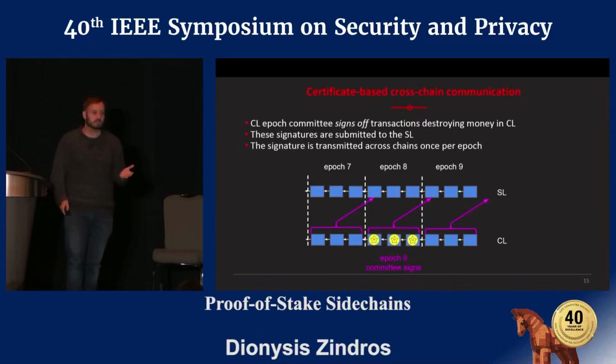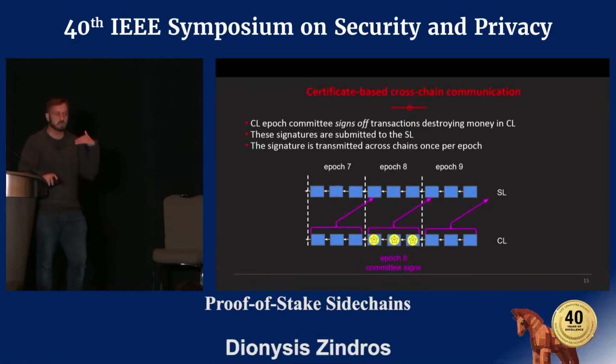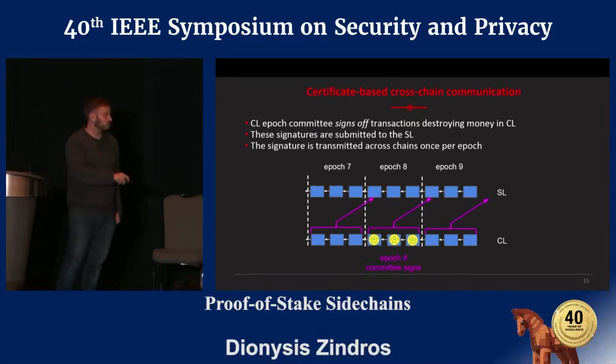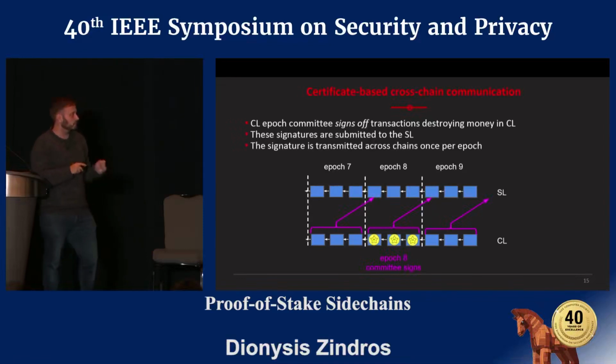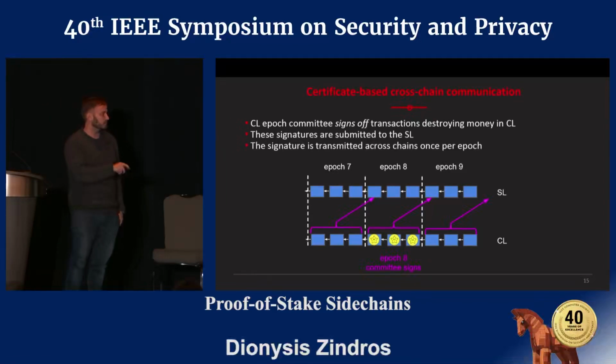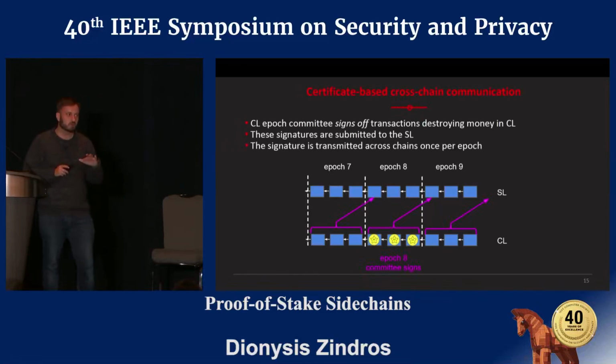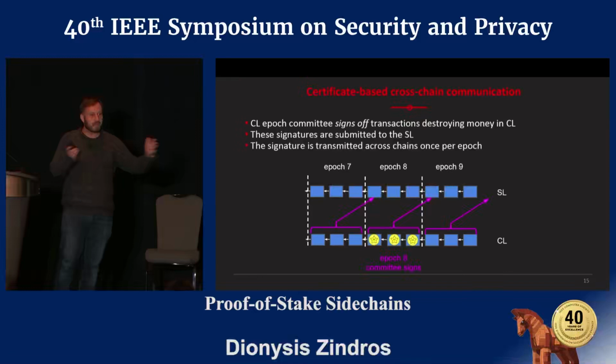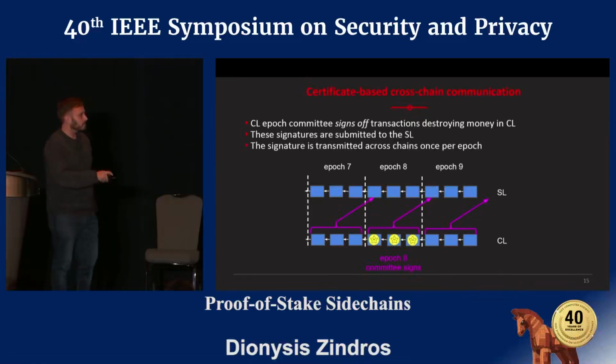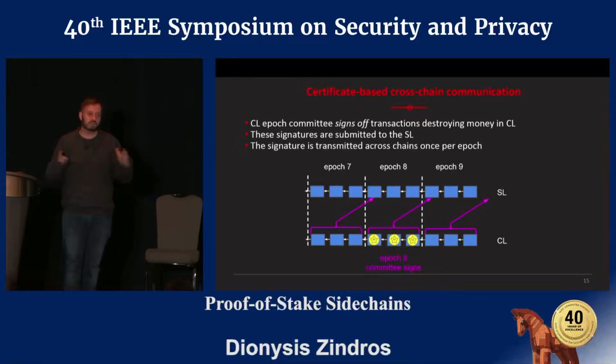So there are 2k signatures in the optimistic case, or if there are some malicious people that are not willing to do the signature, there are k+1 signatures, and the majority of them will sign. The majority of the stake here will sign for the fact that this money is moving away, and this certificate is then posted on the settlement layer blockchain. And in our paper, we have an interesting construction where these k+1 or 2k signatures can be nicely aggregated into a very short signature. And then on the other side, the signature verification is a simple signature verification. It's a protocol that looks exactly like standard signature verification. So you can do that.